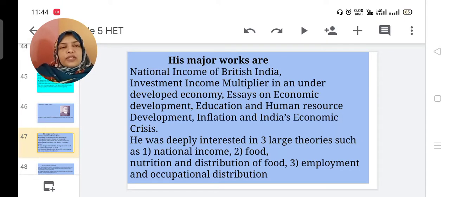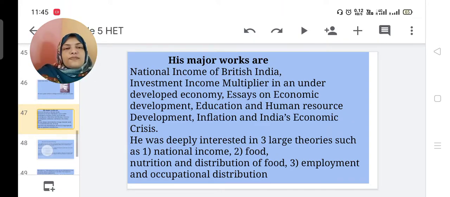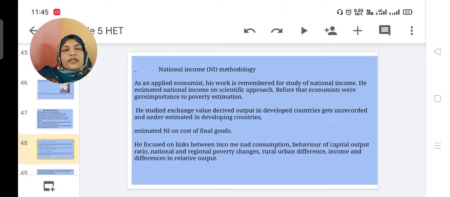His major works are National Income of British India, Investment Income Multiplier in an Underdeveloped Economy, Essays on Economic Development, Education and Human Resource Development, Inflation and India's Economic Crisis. He was deeply interested in large themes such as national income, food, nutrition and distribution of food, employment and occupational distribution. First, we can check his idea regarding national income methodology.